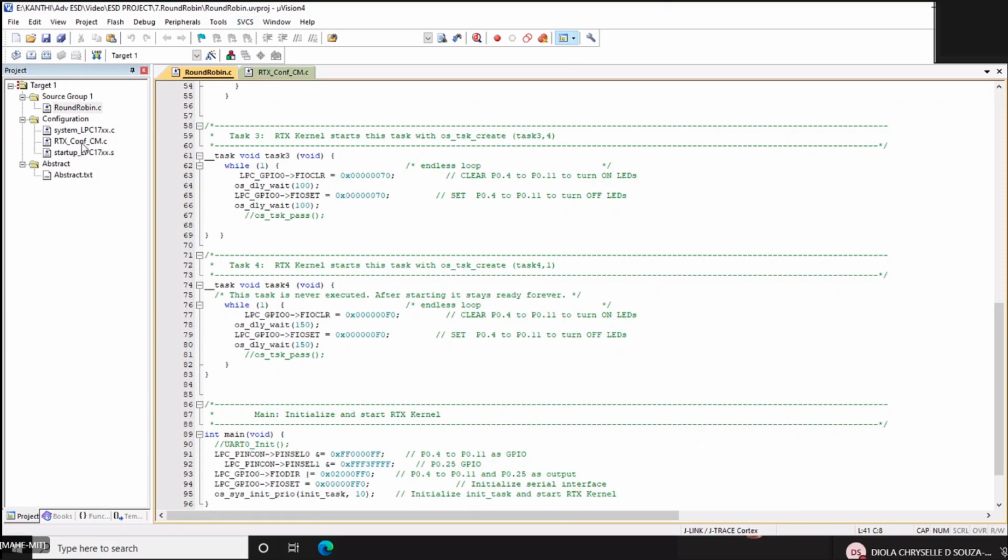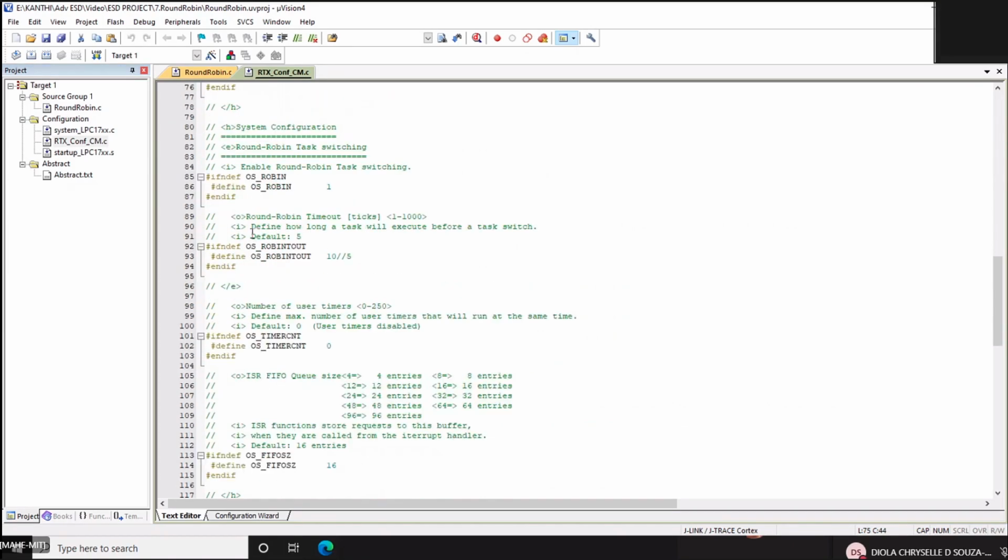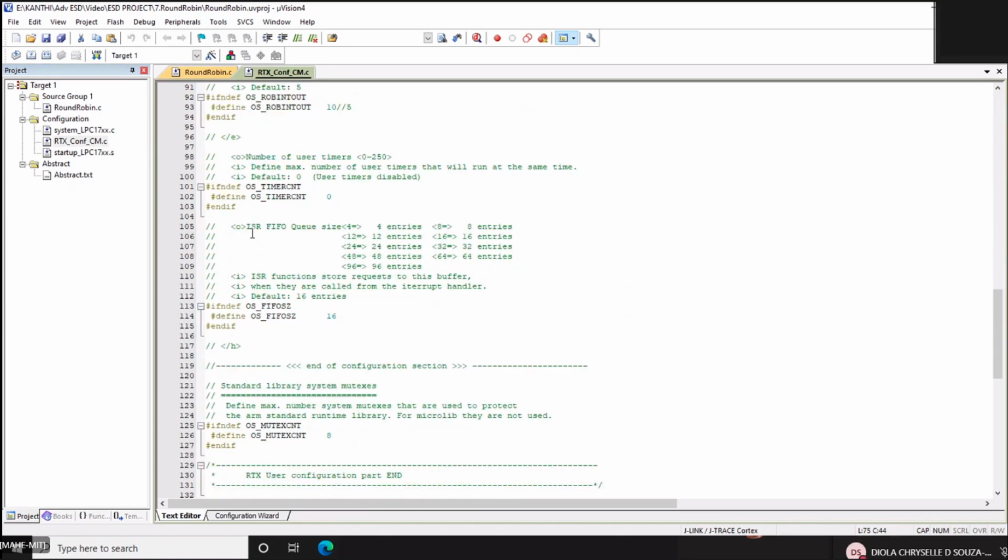You asked about the timer tick, right? Yes, ma'am. What is the timer tick, and also for the scheduler there is some timeout, right? It should let the task execute for that much amount of time. Already declared in your configuration file. Timer delay something.